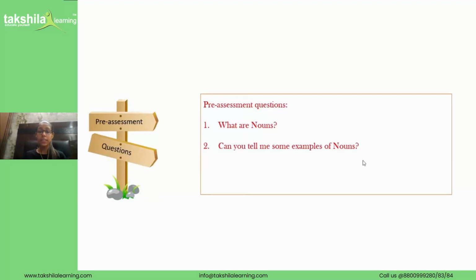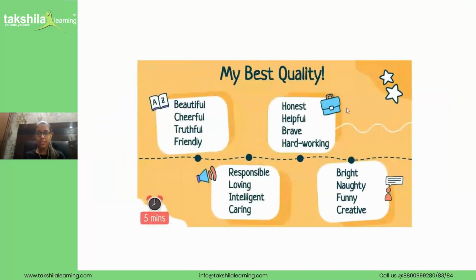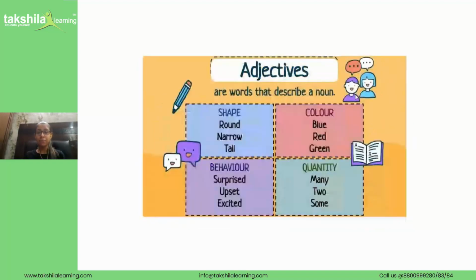Let's start today's class with a small activity. On your screen you must see this yellow color box which has two sub boxes. These are the white color 4 boxes and the heading says my best quality. What we have to do is, these are all the qualities.